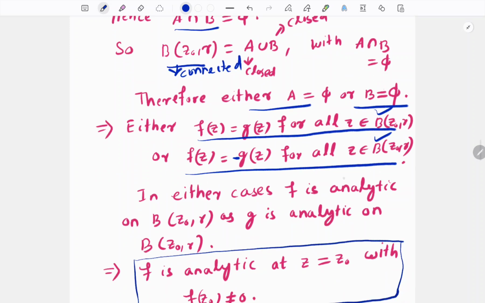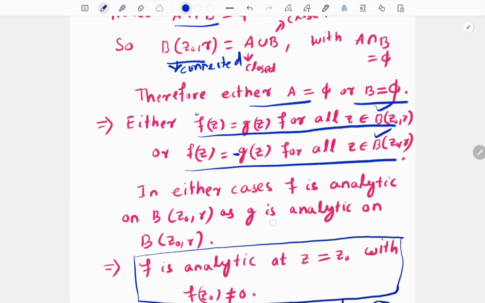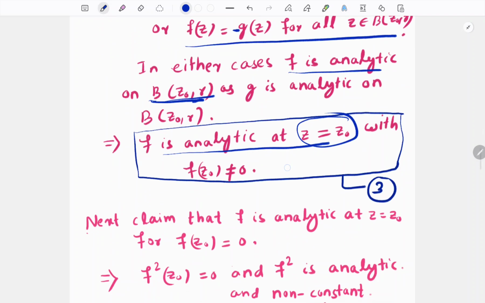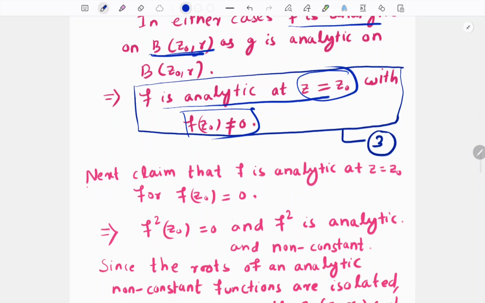In either case f is analytic, because either f is equal to g on this ball, or f is equal to minus g on this ball, and g and minus g are analytic. So therefore f is analytic on this ball. F is analytic on this ball, it implies that f is also analytic at z is equal to z naught, because this point z naught lies inside the ball. Therefore, up to this point we proved that f is analytic when f of z naught is not equal to 0. Next, what is our task?